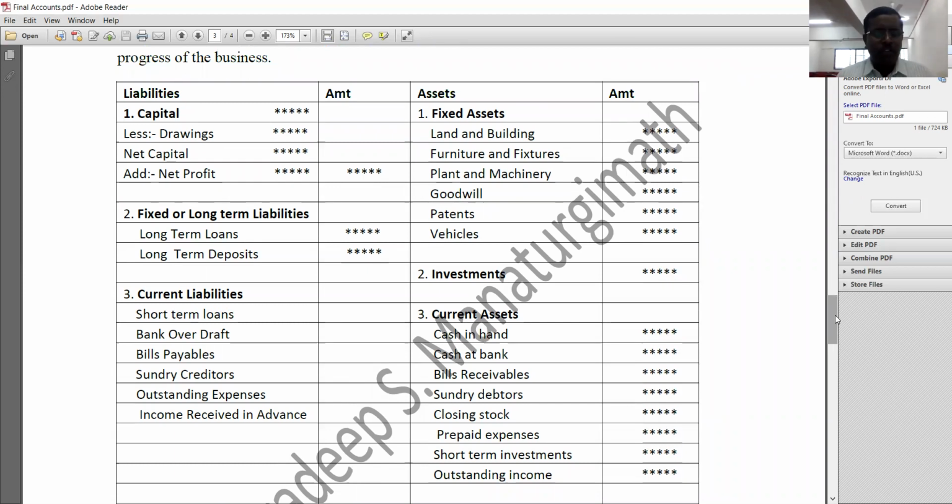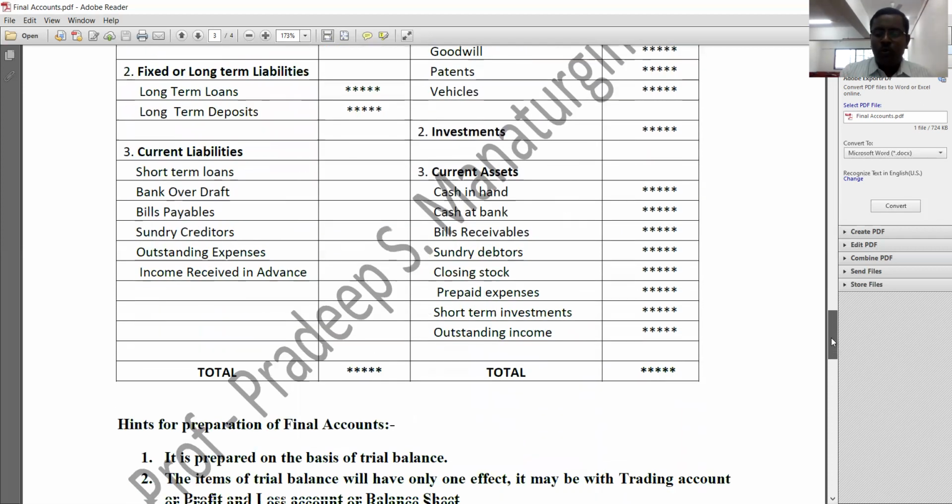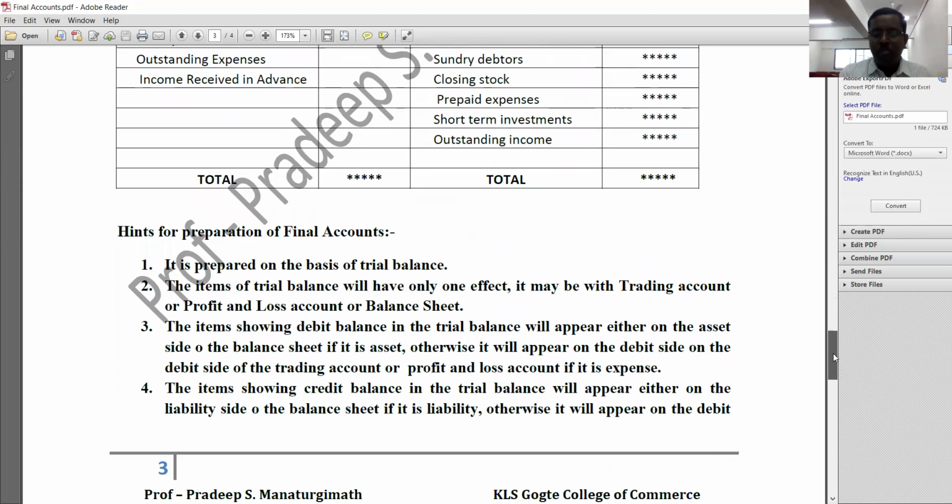Liabilities must be recorded on the left hand side, assets must be recorded on the right hand side. At last, we must make the total of both sides of the balance sheet, and it must tally. It must what? It must tally. That is a balance sheet. It must be balanced. Assets and liabilities must be balanced. The reason behind preparation of this balance sheet is what? To know the financial position of the business.